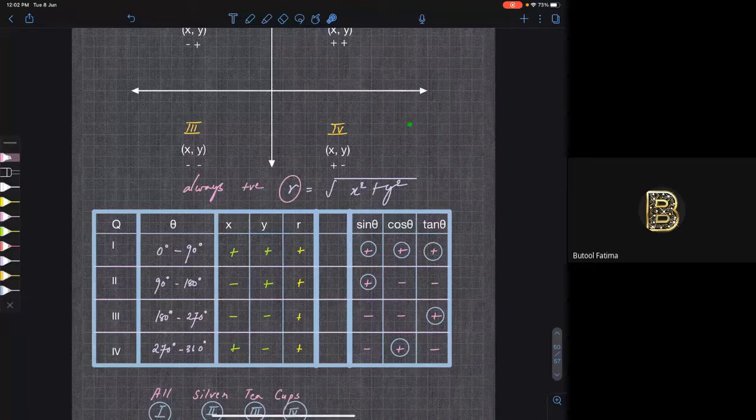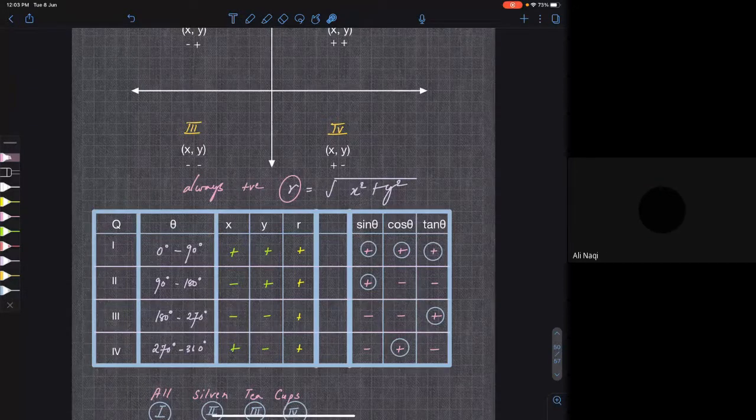You are getting my point? Root of 4 is plus or minus 2, but because r is the magnitude of the point, how far it is from origin, that is the definition of r, right? According to the definition, we always take r as positive irrespective of any quadrant.